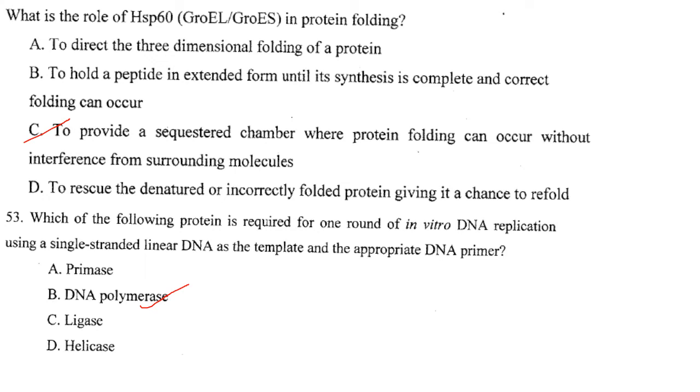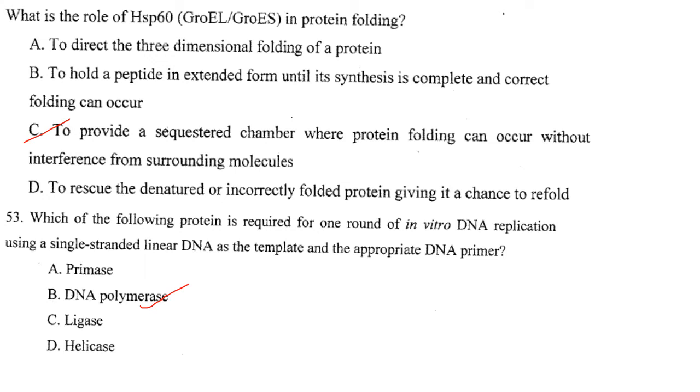Then which of the following proteins is required for one round of in vitro DNA replication using a single-stranded linear DNA as template and the appropriate DNA primer? Primase is not needed because the DNA primer is provided.